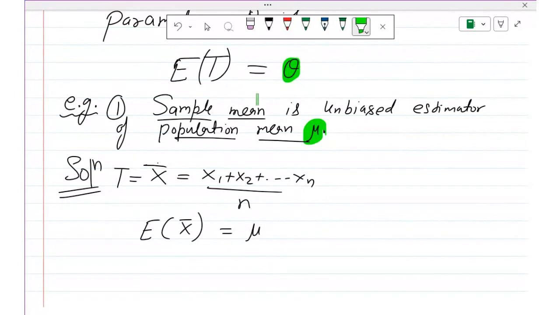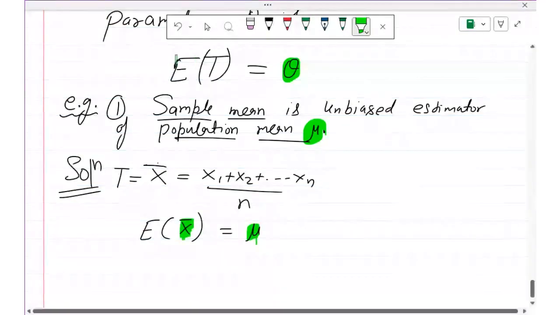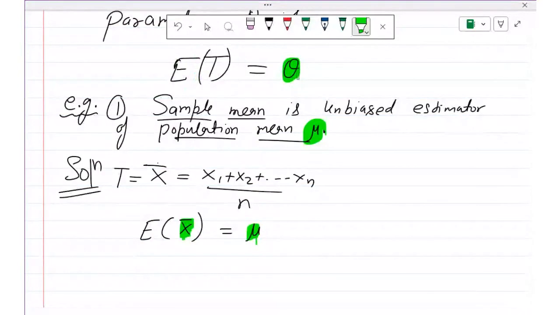Now we have to show that if we find the average, the expected value of x bar, then it will be equal to mu. It means x bar is an unbiased estimator of mu. This is the meaning of unbiasedness. Unbiased means if you find the expected value, the average value, that should be the same as the value of the parameter. Any doubt in this, students?